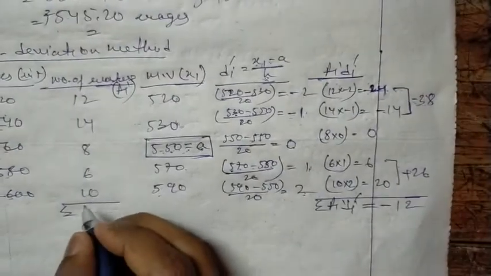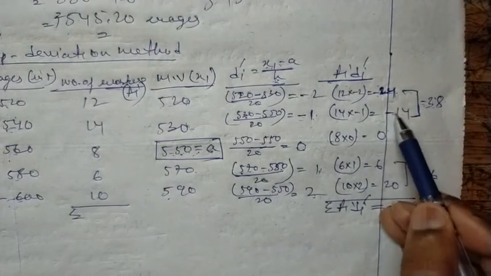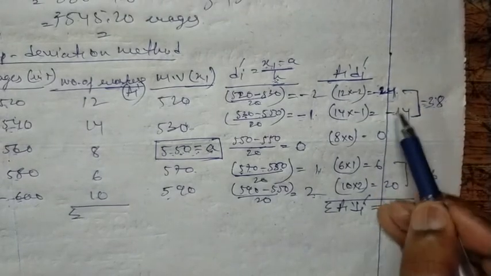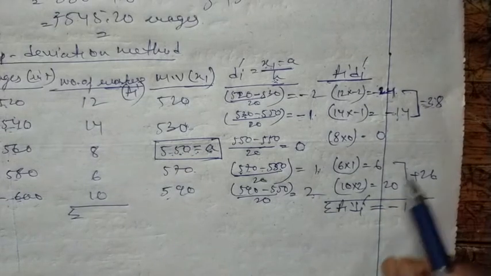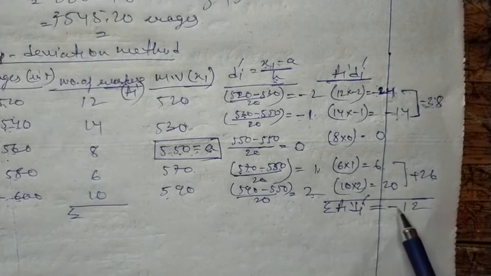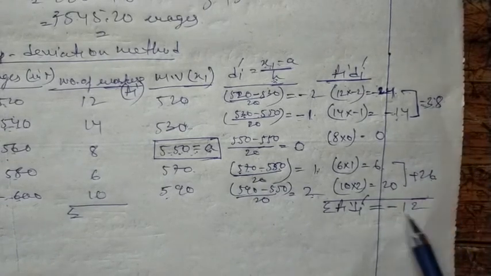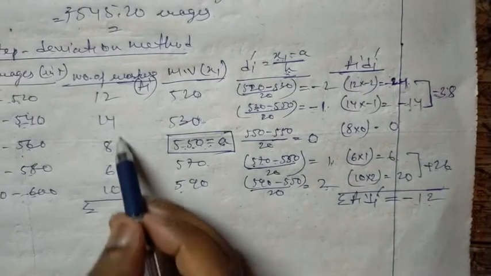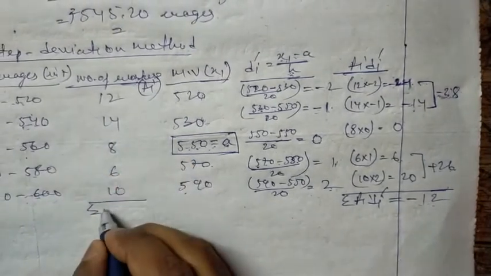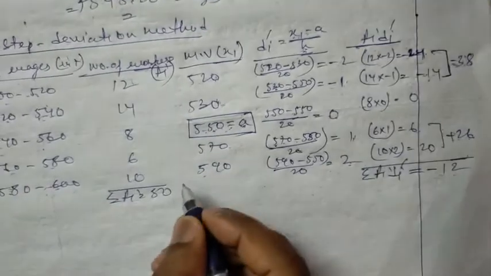What we have done here is calculate this value: minus 24 minus 14 is minus 38, 6 plus 6 plus 20 is 26, and after calculating minus 38 and plus 26 we get minus 12. And here sigma fi is our 50.